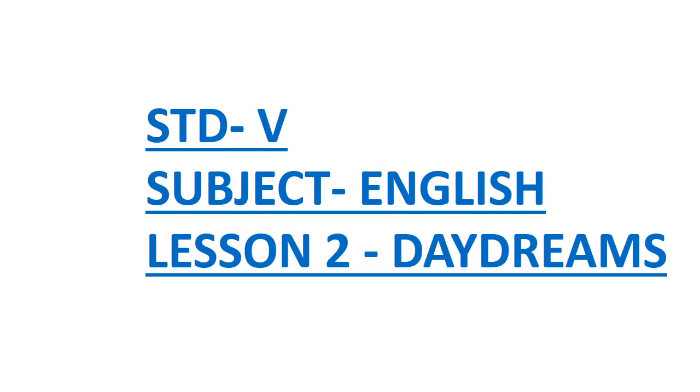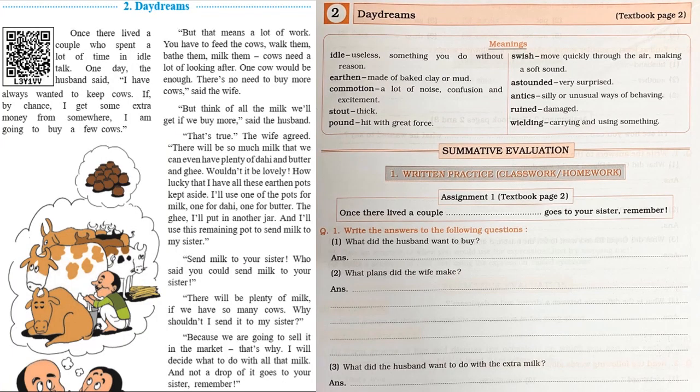Standard 5th, Subject English, Lesson number 2, Daydreams. Students, let us start with notes. Towards your left is your lesson number 2, which is on page number 2 of your textbook. And towards your right is your workbook. This lesson is on page number 7 of your workbook. So, let us start with the notes.